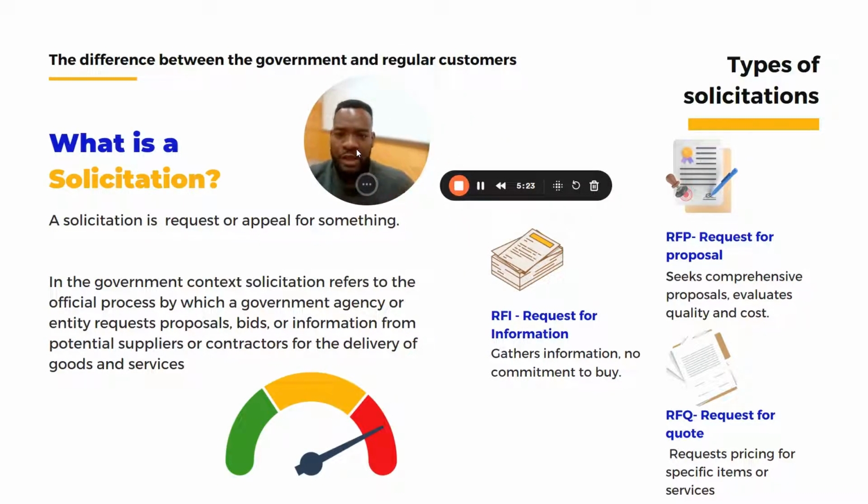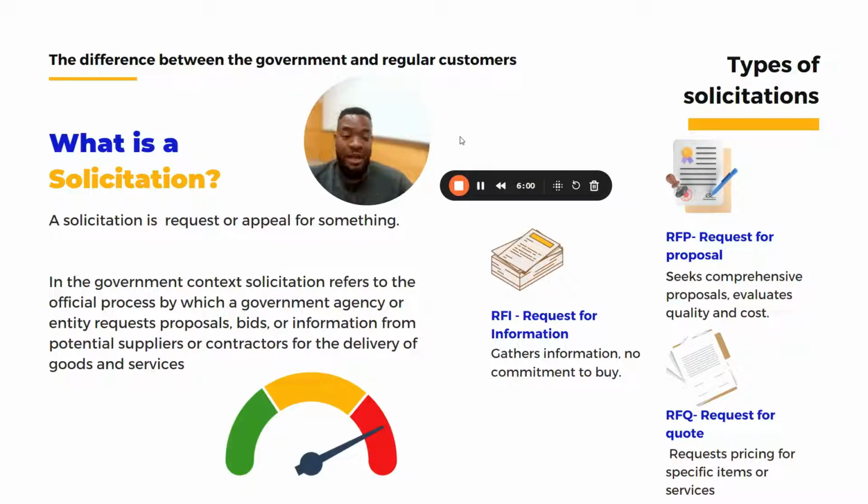Now, let's just break it down. The word solicitation itself means to request or to appeal for something, okay? But in the government context, a solicitation refers to an official process by which a government agency or entity requests a bid, a proposal, or some information from a potential supplier or contractor to deliver on a good or service. So these solicitations are just a way of the government asking who is qualified to fulfill their need.